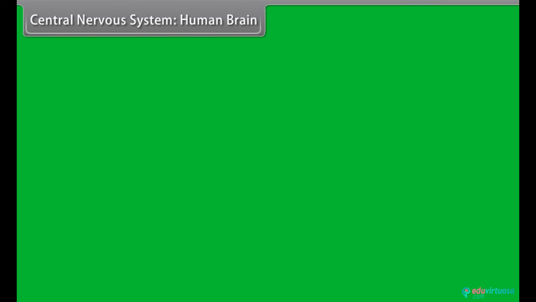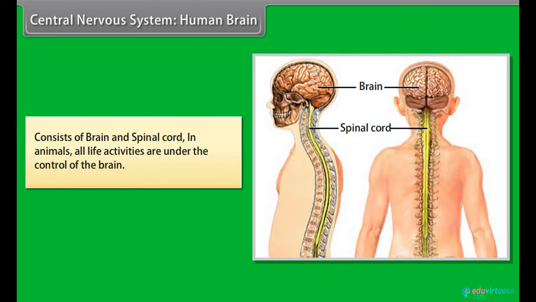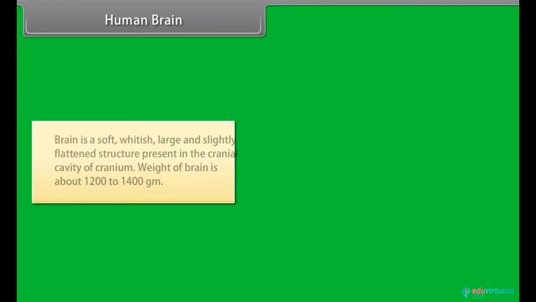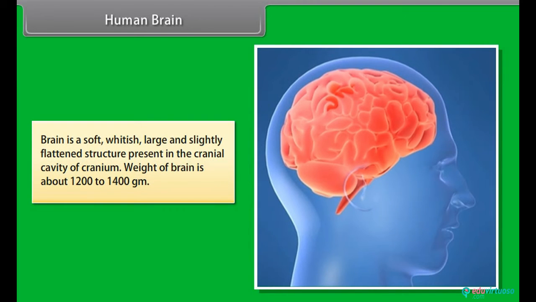Central nervous system, human brain. The CNS consists of the brain and spinal cord in animals. All life activities are under the control of the brain. Human brain. Brain is a soft, whitish, large and slightly flattened structure present in the cranial cavity of the cranium. Weight of the brain is about 1200 to 1400 gram.